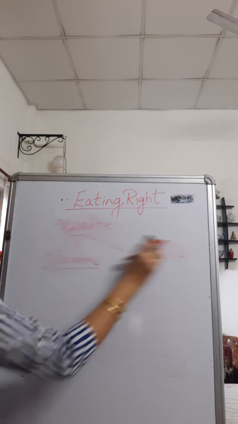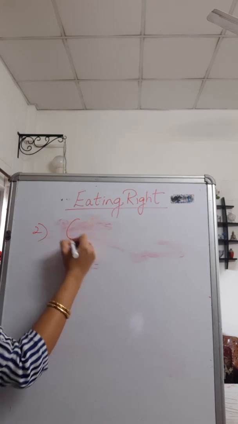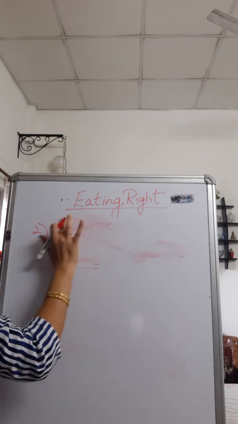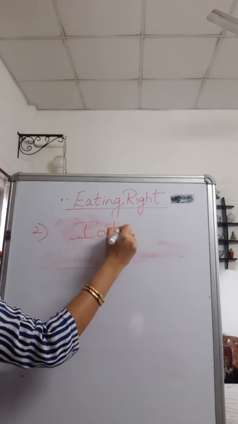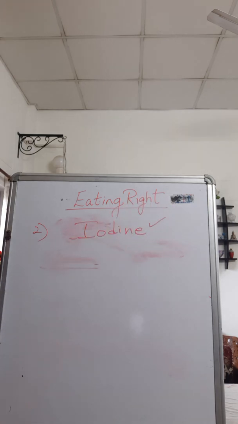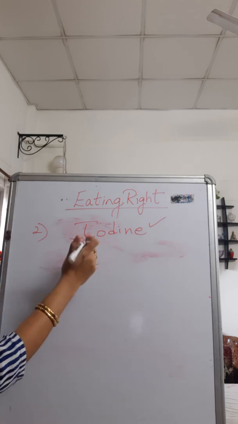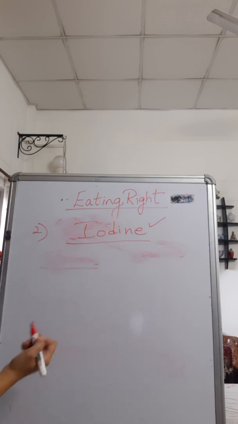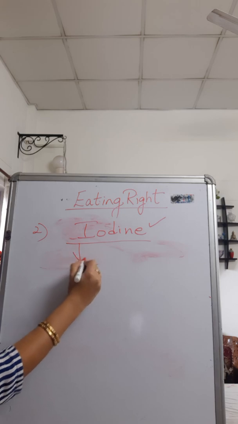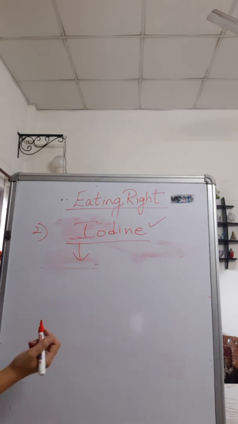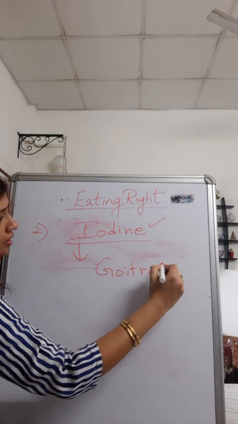The next one that we study is what happens if your food is not rich in, if you're not consuming iodine. Now we'll be studying about what happens if you have a deficiency of this particular mineral in your diet. If you don't have iodine in your diet, you will get a deficiency disease which is called goiter. The name of the disease is goiter.